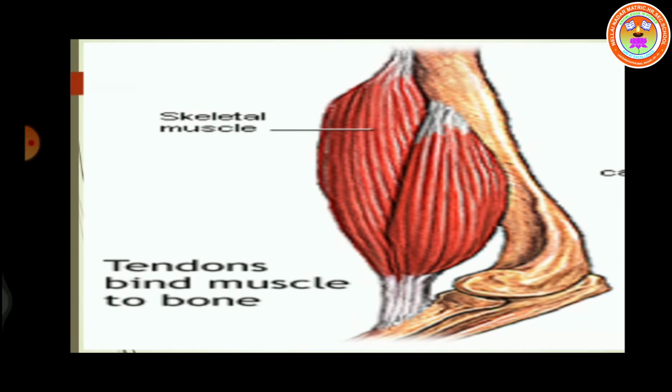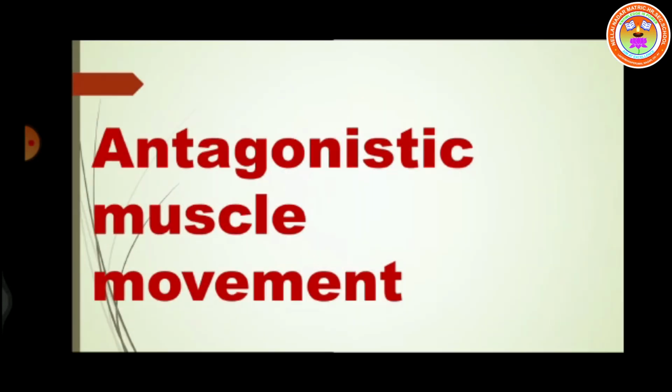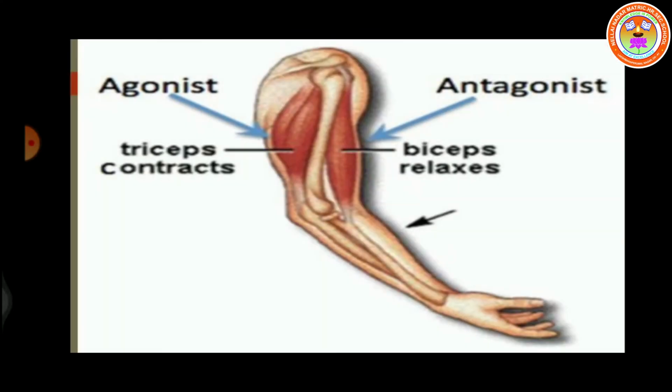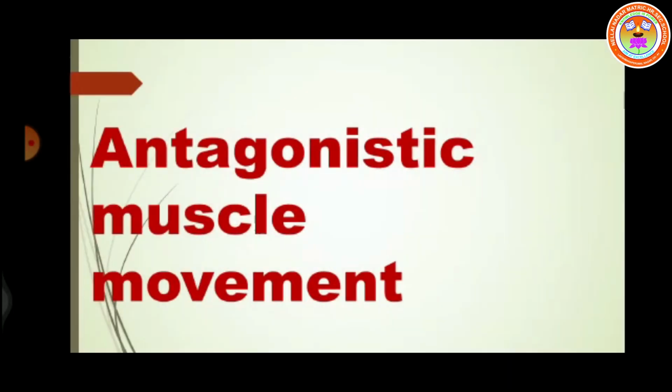Now let us see a special feature of muscle that is called antagonistic movement of muscle. What does it mean? Muscles often work in pairs which work against each other. This is called antagonistic pairs of muscles. Muscles always work in pairs, that is two in number, and always they work opposite to each other. That means one pulls, one pushes; one bends, one straightens; one contracts, one relaxes. Like that they work. That is called antagonistic muscle movement.